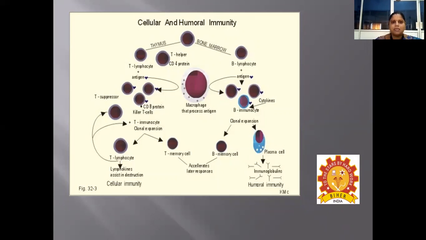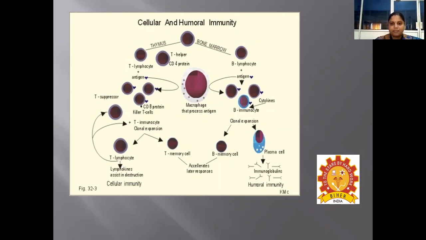This is regarding the cellular and humoral immunity. The lymphoid progenitor cell will transform either into a T lymphocyte or a B lymphocyte. Once the B lymphocytes are produced, they will differentiate into plasma cells, which are responsible for humoral immunity. And once they have been transformed into T lymphocytes in the thymus, they are responsible for cellular immunity, that is cell-mediated immunity.